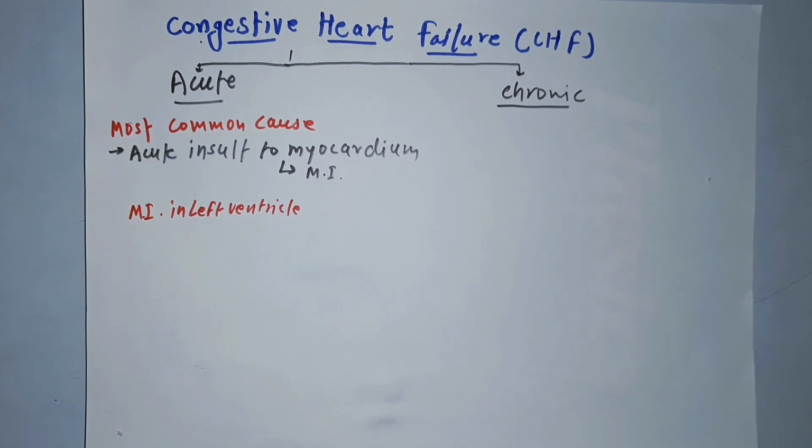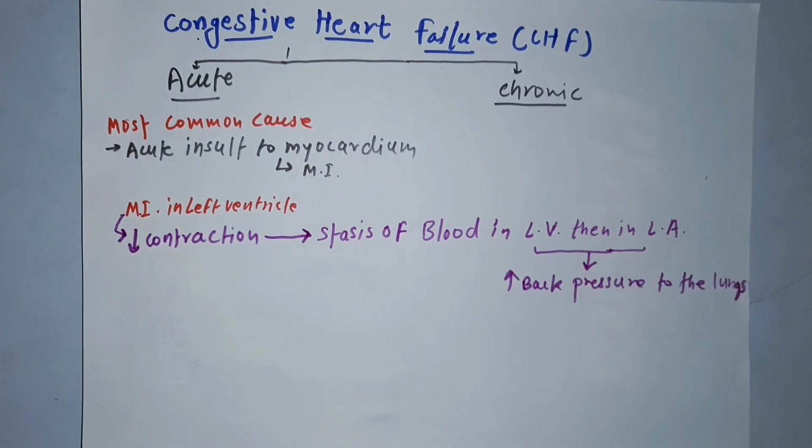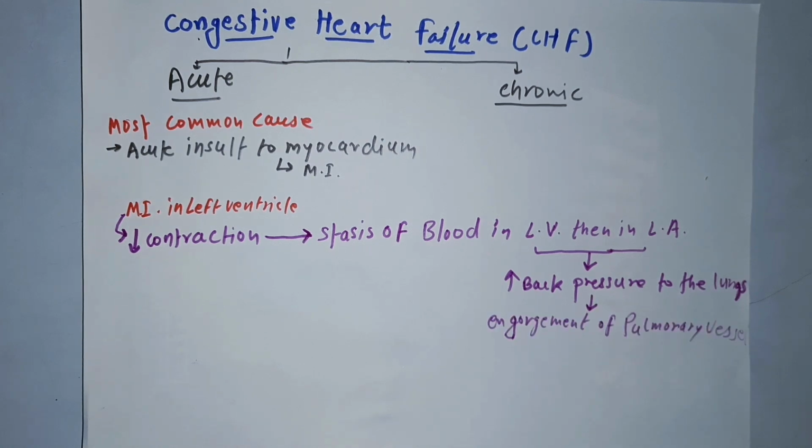So what will happen? It will cause decreased contraction of left ventricle. This decreased contraction will lead to stasis of blood in left ventricle, then followed by left atrium, due to which there will be an increase in the back pressure to the lungs, which will cause the engorgement of pulmonary vessels, due to which there will be pulmonary edema.